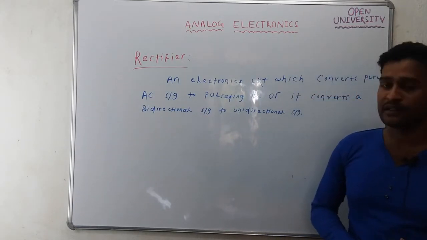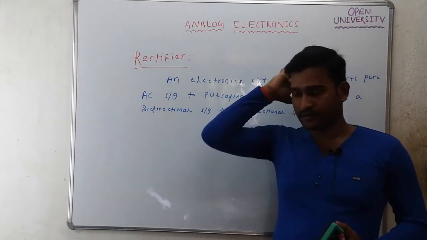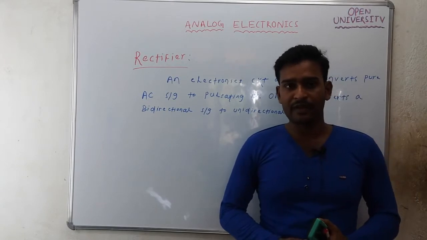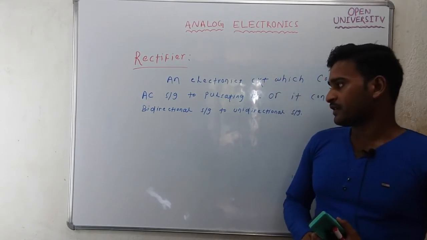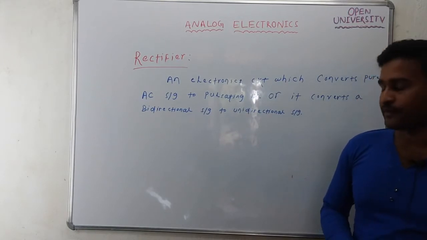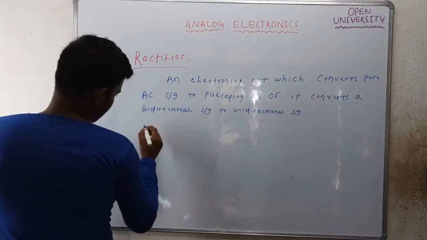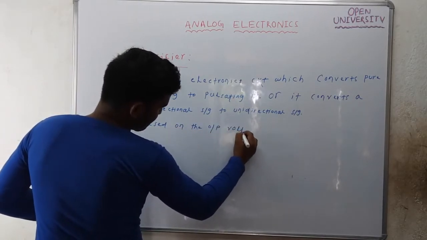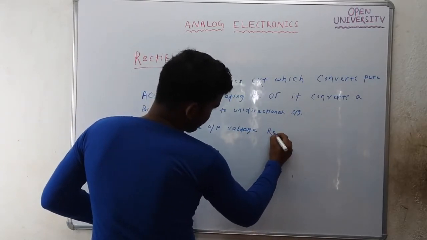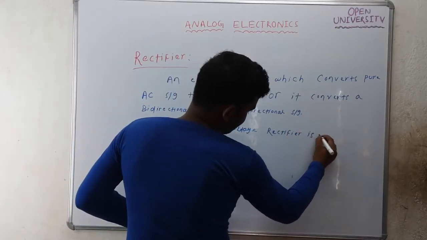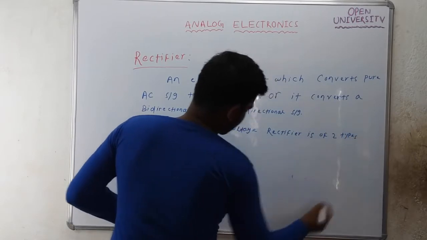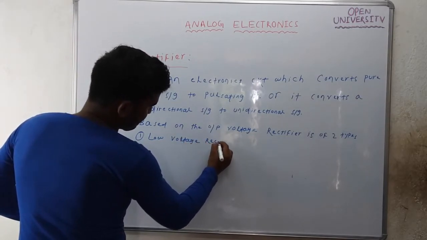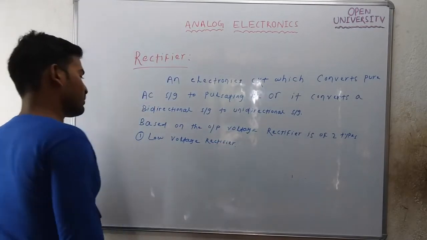One is the low voltage rectifier and another one is the high voltage rectifier.